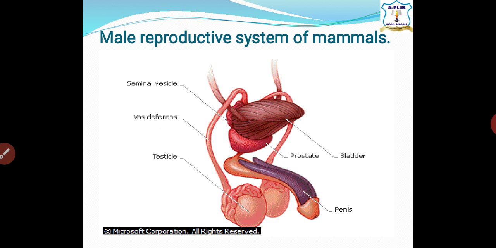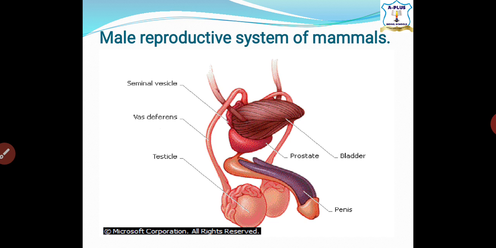So the testis is responsible for producing a kind of hormone, and that's why you know that this is a male and this is a female, because during sex the female tends to show some characteristics different from the male. Let me use an example. A goat. When a goat wants to mate, you can notice that it starts making an unusual noise, and a kind of odor comes. All these things come from the what? The testes, because this is what postulates it as a male organism or a male animal.